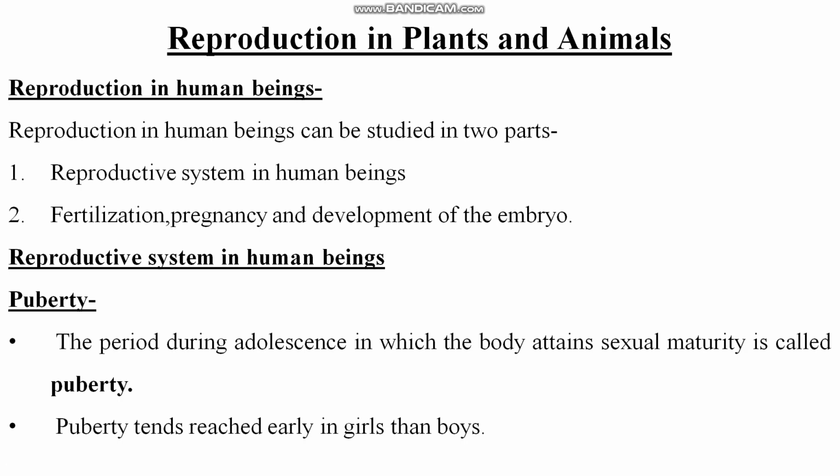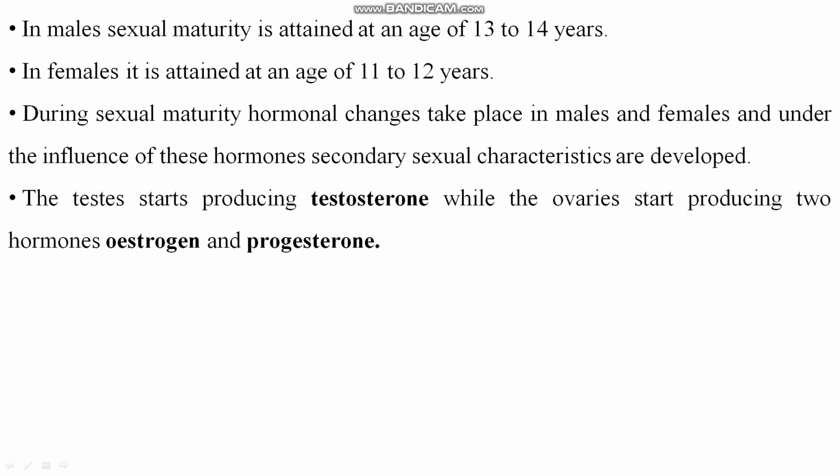Firstly, you should know about puberty. What is puberty? The period during adolescence in which the body attains sexual maturity is called puberty. Clear? Puberty is reached earlier in girls than boys. You can say girls mature earlier than boys sexually, right? In males, sexual maturity is attained at an age of 13 to 14 years, while in females it is attained at an age of 11 to 12 years.